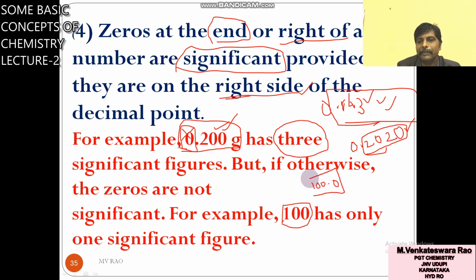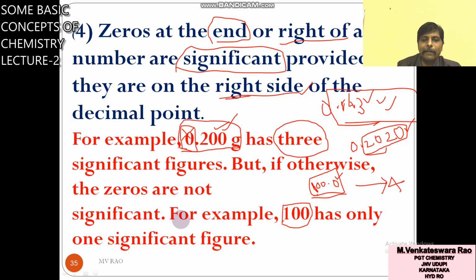How many significant figures are there? Yes, the right side 0 cannot be neglected. It is significant. These zeros are present between this number and 1. So in this case, significant figures are 4.